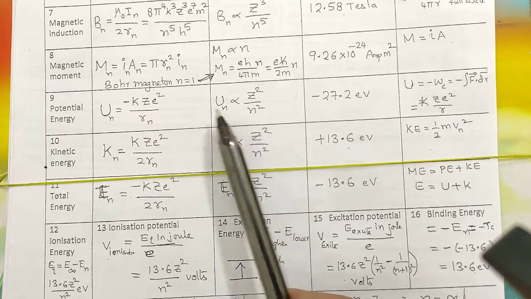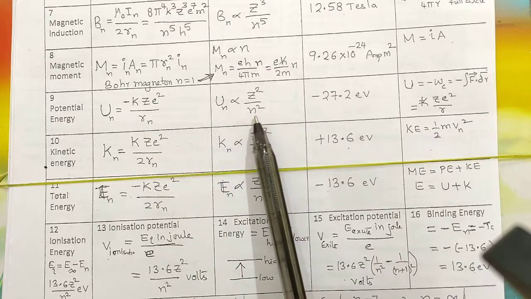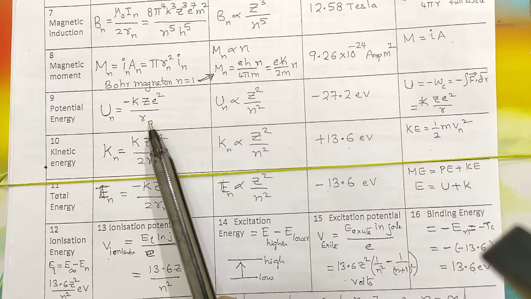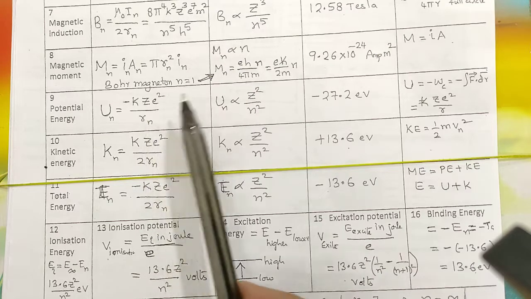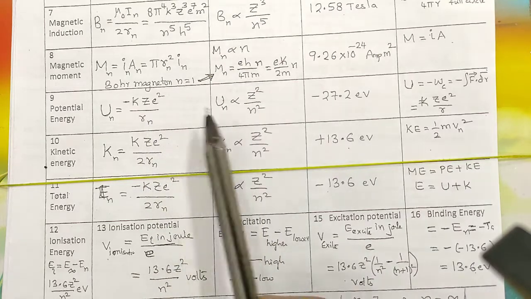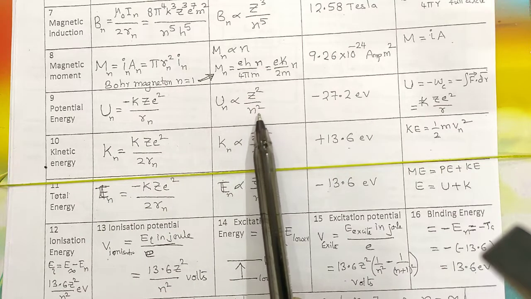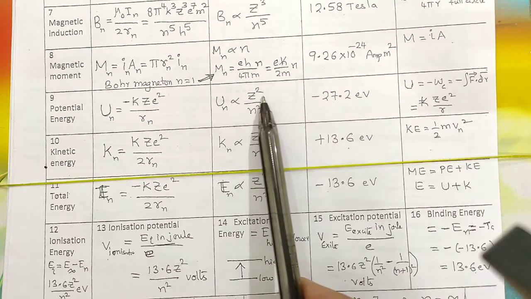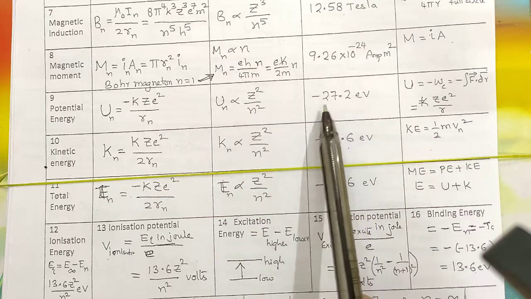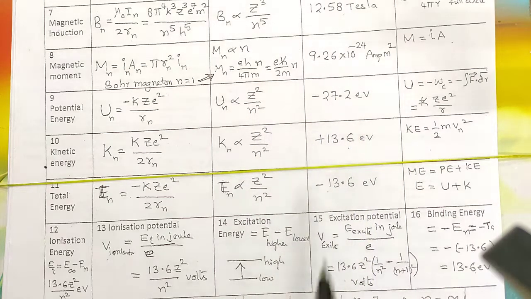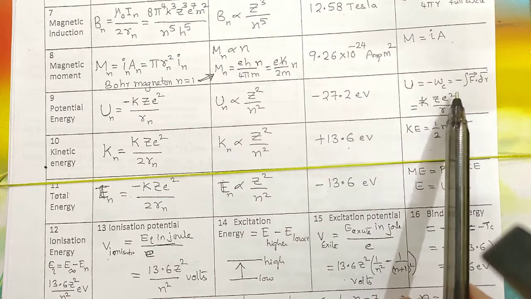So from this you will understand it depends on Z square and n square, because once you substitute the Rn value, that also contains Z and n terms, that will give this. And the potential energy of the electron in the first orbit of hydrogen, atomic number 1, is minus 27.2 electron volts, and it has been derived using this formula.